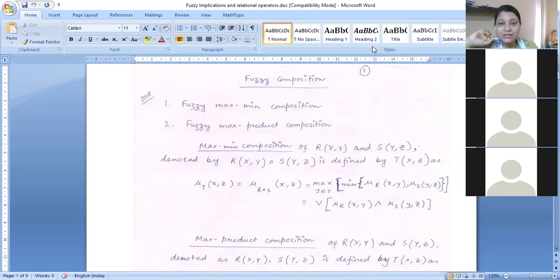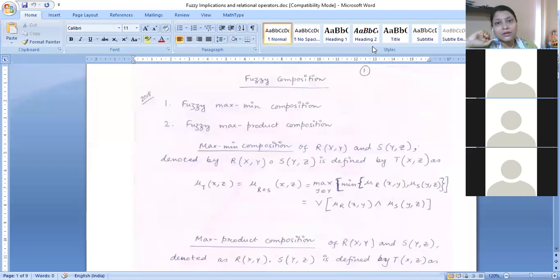Now fuzzy implication is a new area, so before that I would like to address that all of us till now know about the fuzzy max-min composition, right? Because this is a very popular composition and we have also done a few numerical problems as well. But going through the previous semester question papers, like those in the year 2017 or 2018,